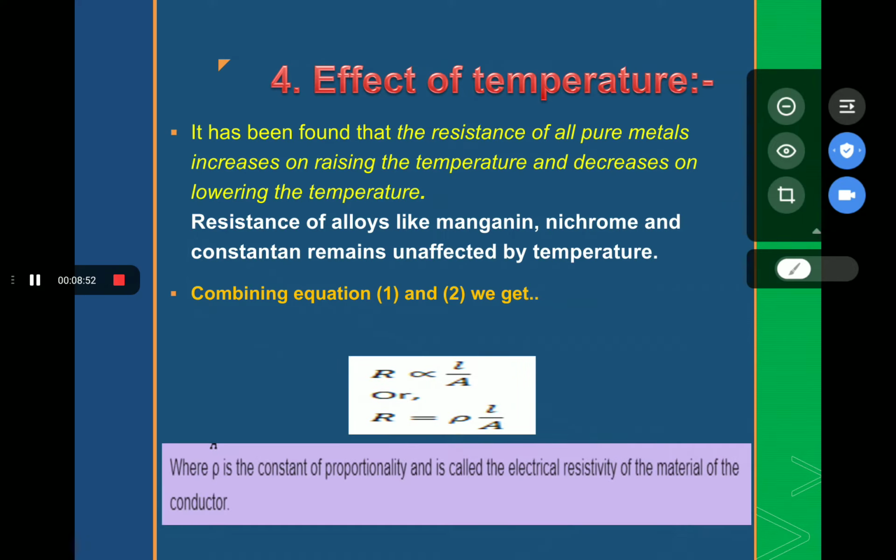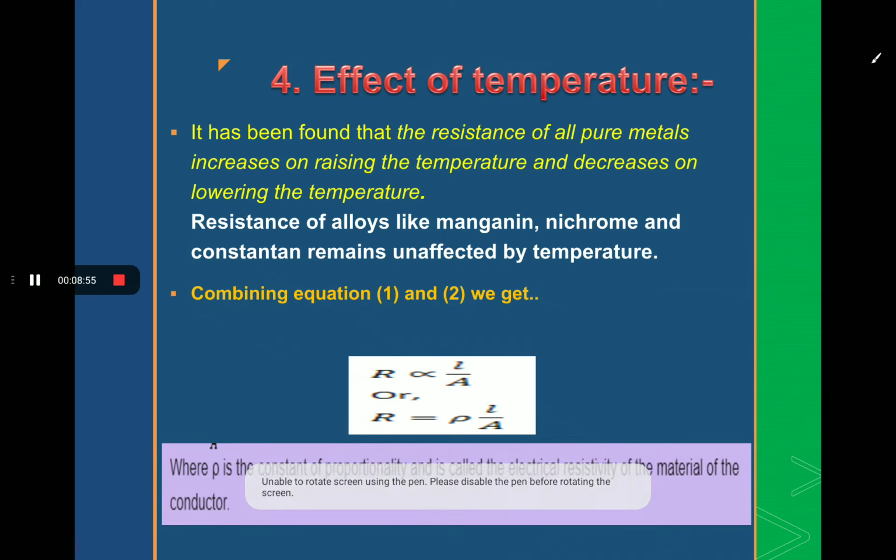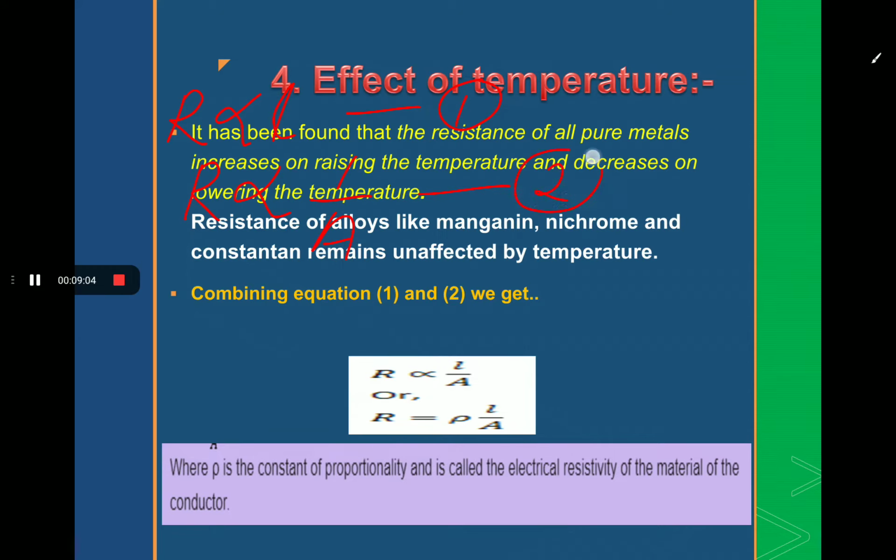combining these two equations, students, we just studied in the previous slide that R is proportional to L, this is the first equation, and R is proportional to 1 by A, this is the second equation. When we combine these two equations, we get R proportional to L by A. And when we solve it, we get R is equal to rho L by A. This quantity is rho, and this constant quantity rho is called resistivity.